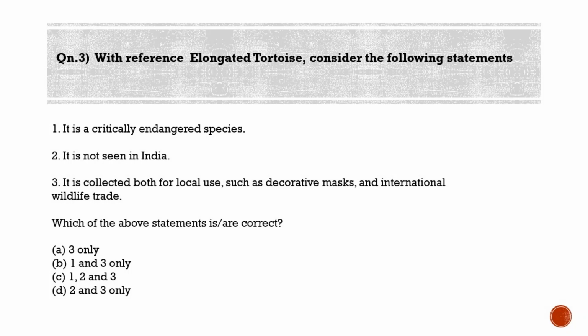Last question for the day is with reference to the elongated tortoise. Consider the following statements. Statement 1, it is a critically endangered species. Statement 2, it is not seen in India. Statement 3, it is collected both for local use such as decorative masks and the international wildlife trade. Which of the above statements is correct? Option A 3 only, option B 1 and 3 only, option C 1, 2 and 3, and option D 2 and 3 only. Guys, the correct answer here is option B, 1 and 3 only.